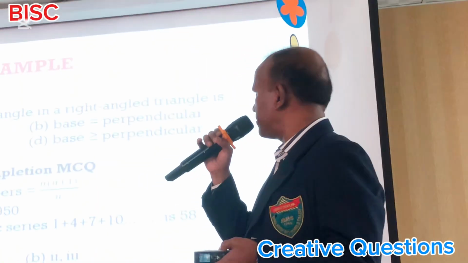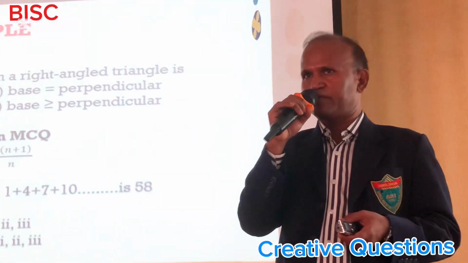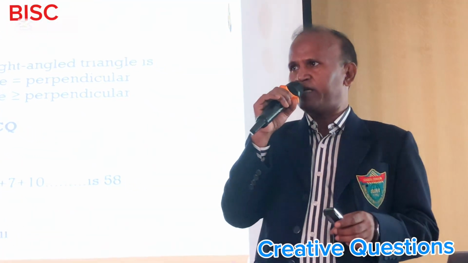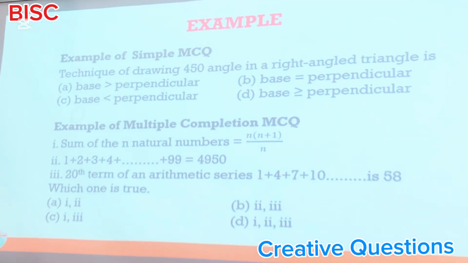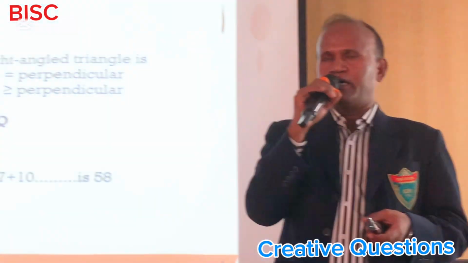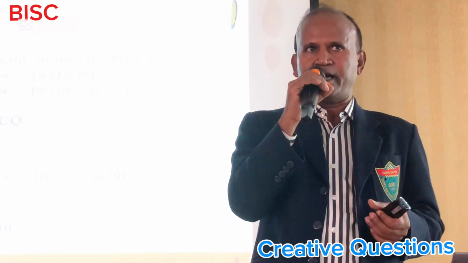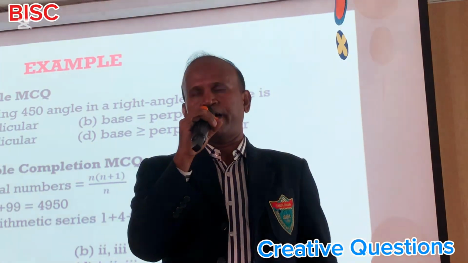So let us see simple MCQ. In simple MCQ, there will be only one answer. There will be exactly one answer. There is no more option actually. For example, in a multiplication function answer, there will be 1, 2, 3 choices, and from those choices students can find out the correct answer. But while we are making the question, we have to be alert that multiple completion MCQ should not be more than 5 or 6.